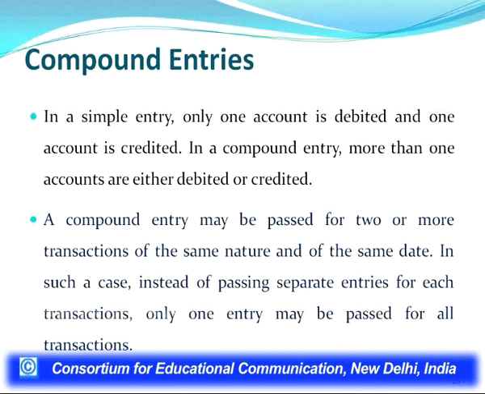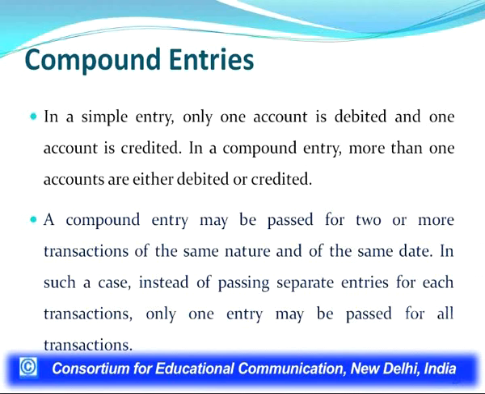As we know, we have studied different types of journal entries. One type which we have discussed was simple entry, and we learned how a posting is made from a simple journal entry into the ledger. Another type of entry is compound entries.